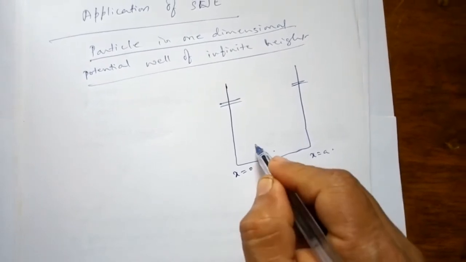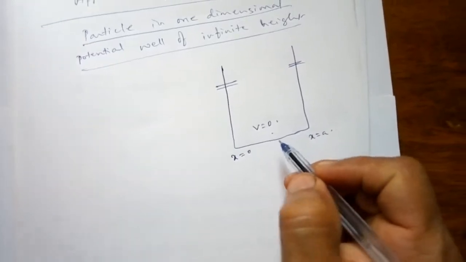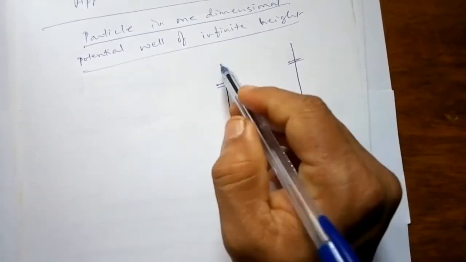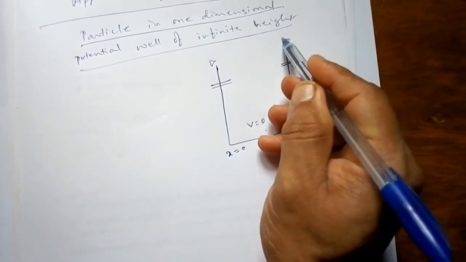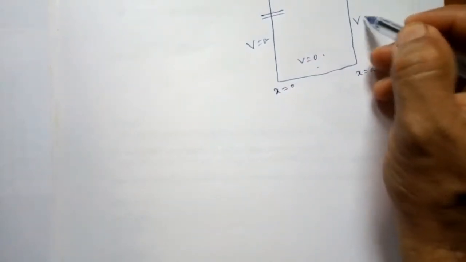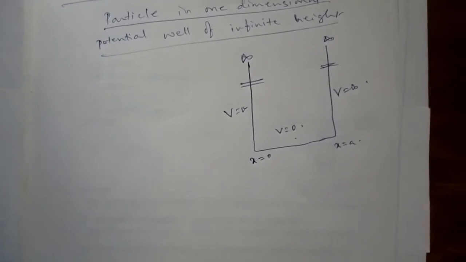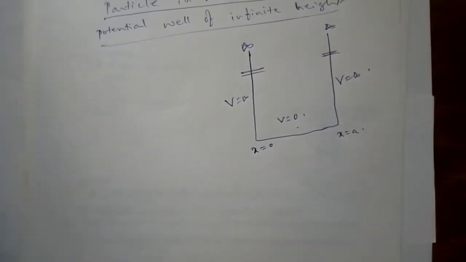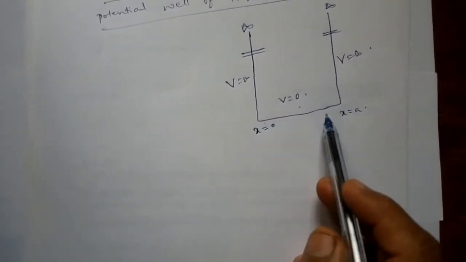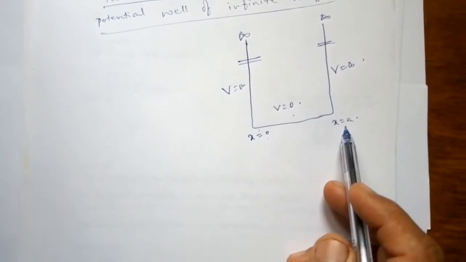Inside the potential well the particle has potential V equal to 0, and at the boundary and outside it has infinite potential, V equal to infinity. The particle moves along the x axis between x equal to 0 and x equal to A.